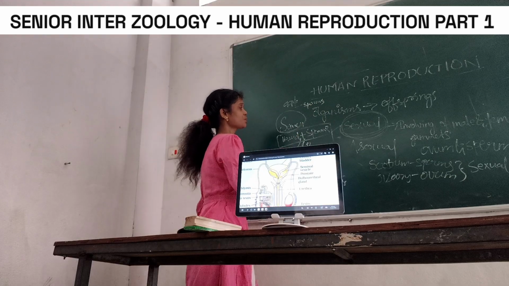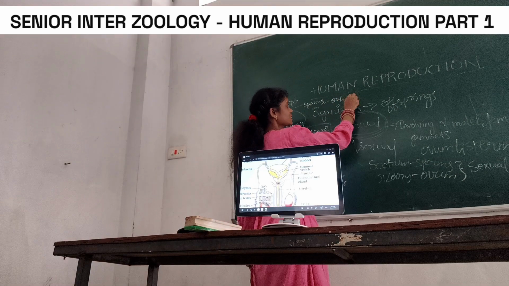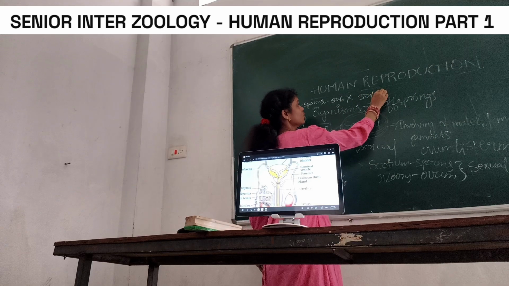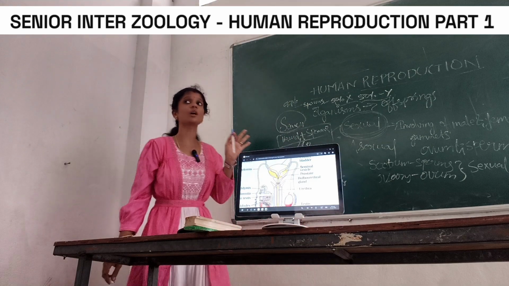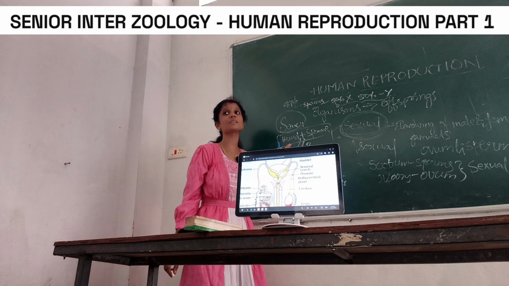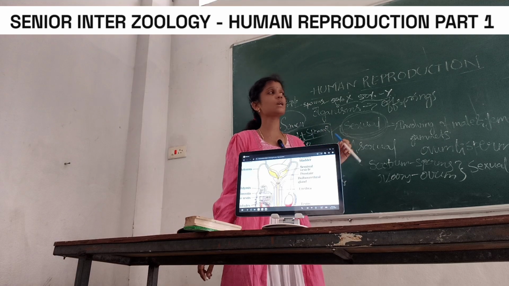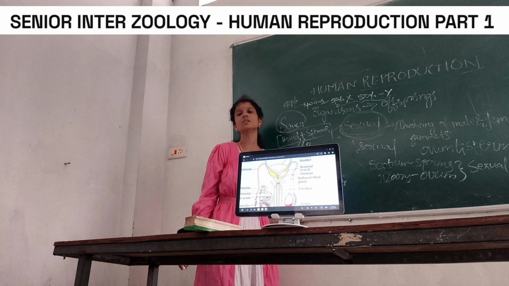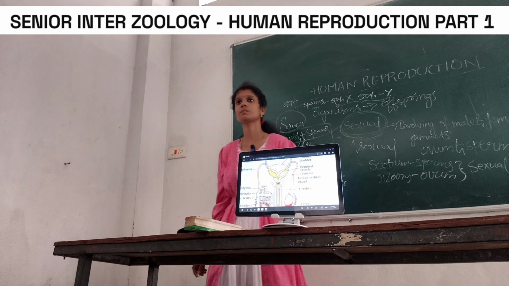Of the sperms, 50% carry the X chromosome and 50% carry the Y chromosome, and 50% are motile and healthy while 50% are unhealthy and immotile. Okay, this is the basic introduction to the male reproductive system. You can note this. Tomorrow I will explain the female reproductive system. Okay, note this.